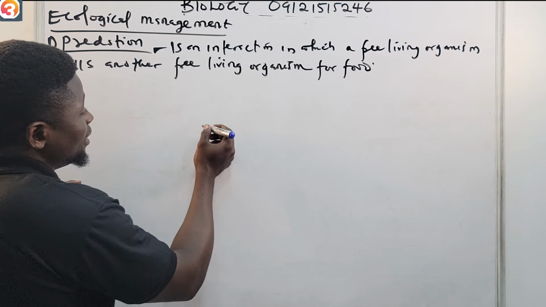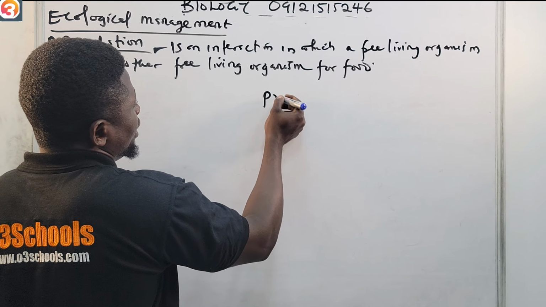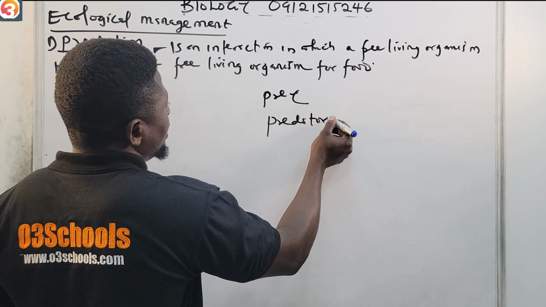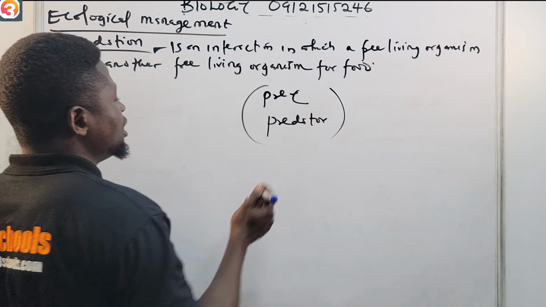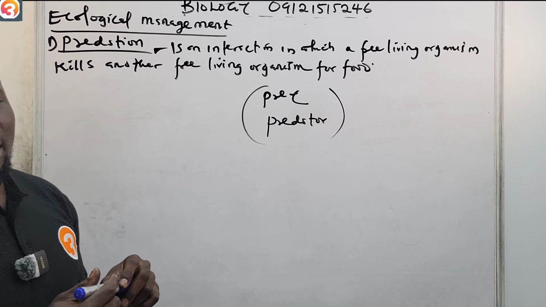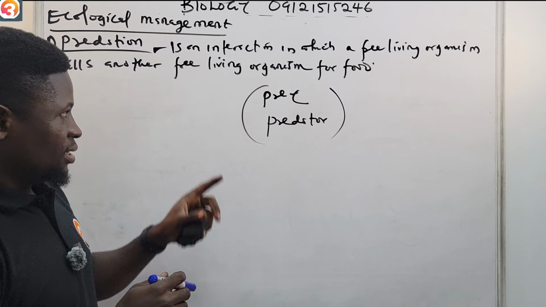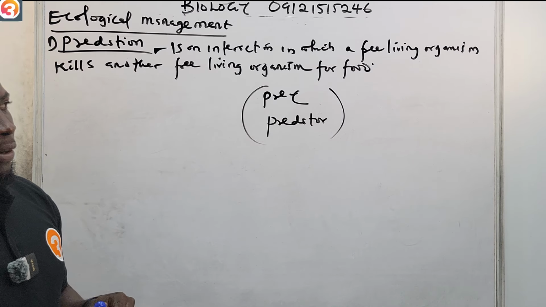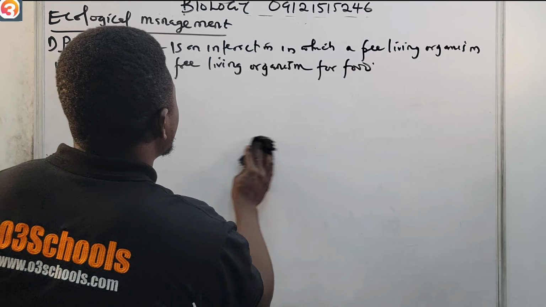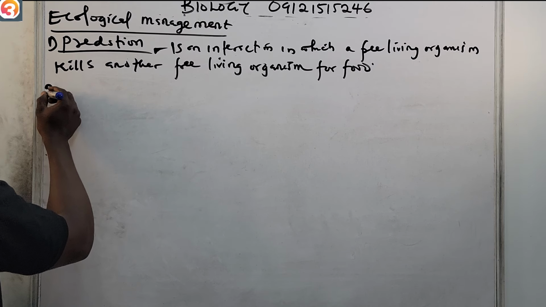The one that is killed is called the prey, while the one that kills is called the predator, not Predator energy drink. The one that kills is the predator, while the one that is killed is the prey. So now, let us look at mutualism. Up next, let's see neutralism.